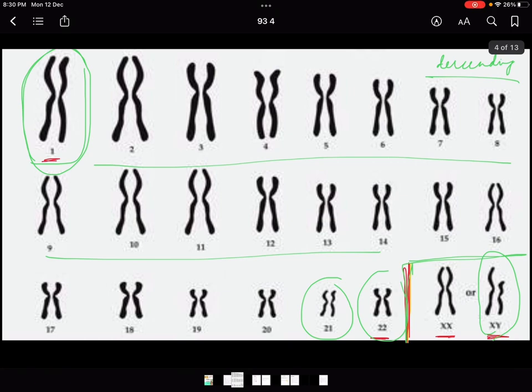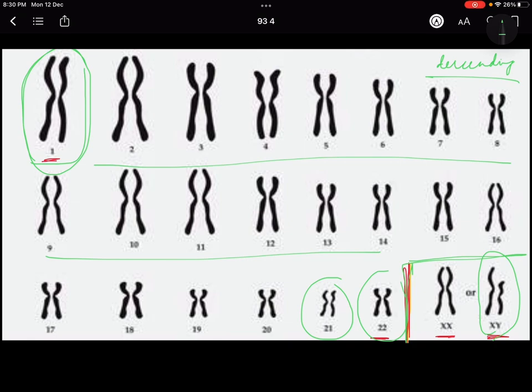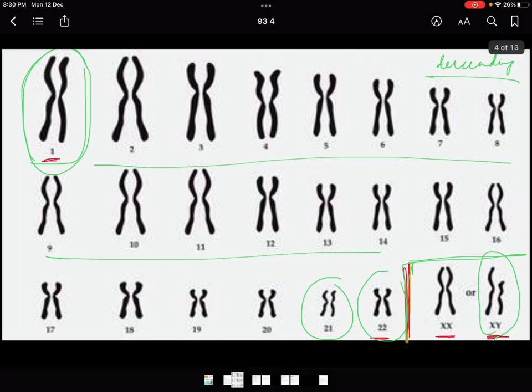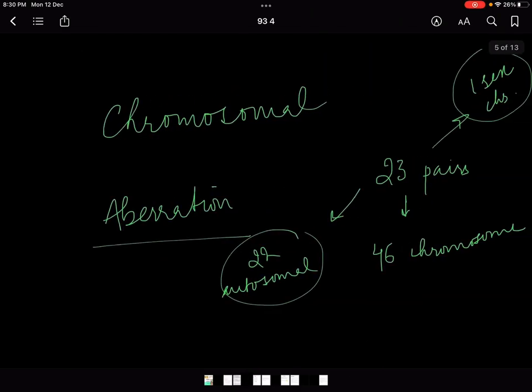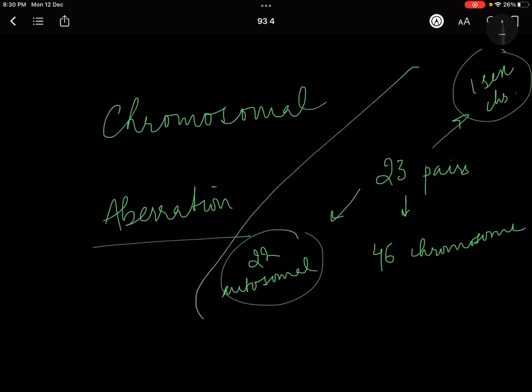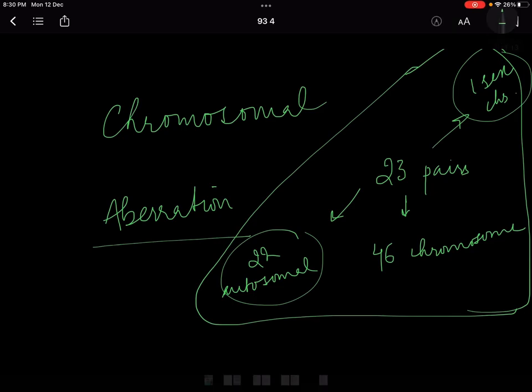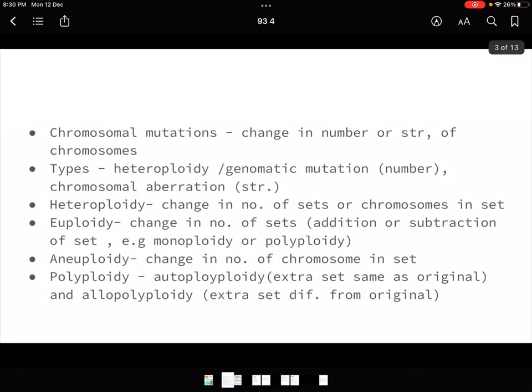One is in the structure of the chromosome, where in this karyotype any structure of the chromosome changes, that can be one kind of aberration. The second aberration would be in the numerical number, where anything in the number of the chromosomes changes, that is going to be another kind of chromosomal aberration. So now you understand what we are going to study.